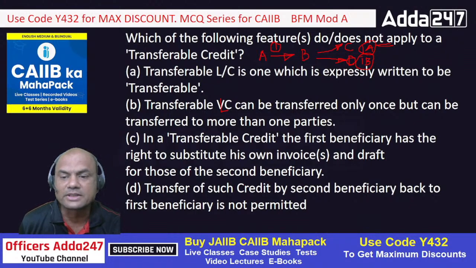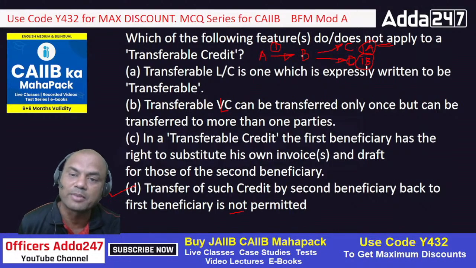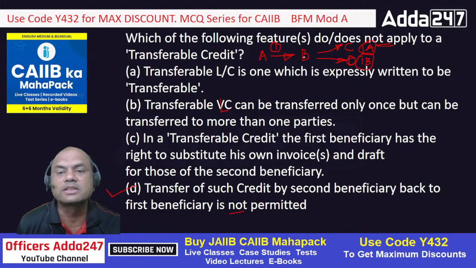Transfer of such credit by second Benny back to the first Benny is not permitted. It means B transfers it to C, and C says okay, I can't do the job now because the order which you have given, I don't have the machinery. So he wants to transfer it back to B. Is this allowed? Yes, this is allowed. So what does it say? Not permitted. So this is not applied. Okay, so this is the required answer. Remember, here we want does not apply. So C can transfer the LC back to B. D can transfer the LC back to B.